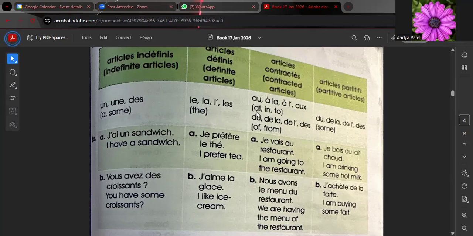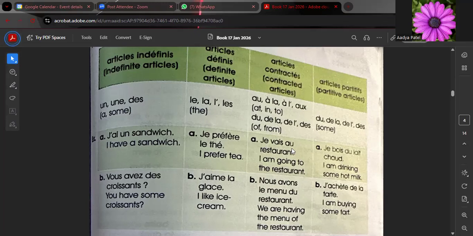When we are talking about to the, in the, at the, we will use au or à la: au for masculine singular, à la for feminine singular, à l' for vowel, and aux for plural. But when we are talking about of, from, we will use du for masculine singular, de la for feminine singular, de l' for vowel, and des for plural.